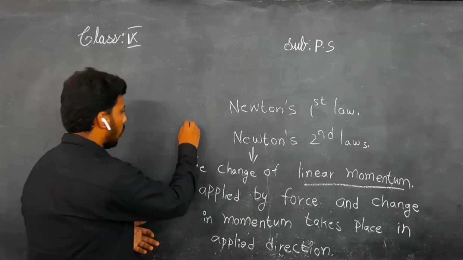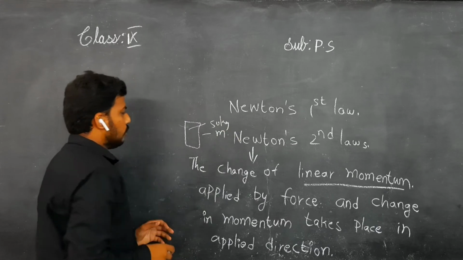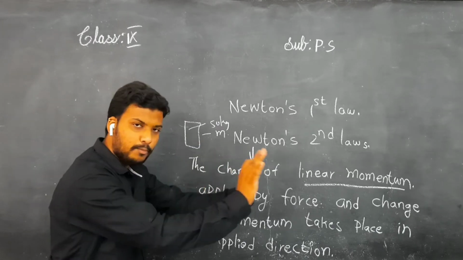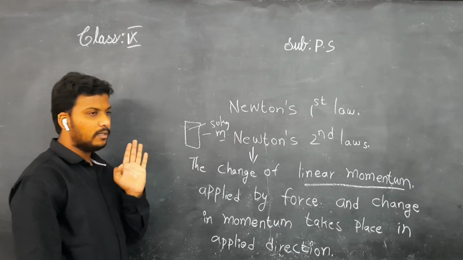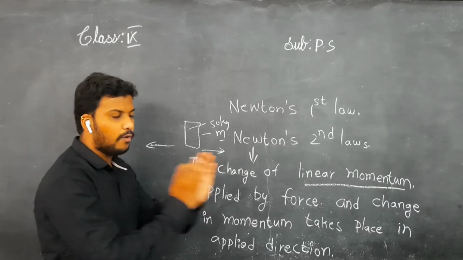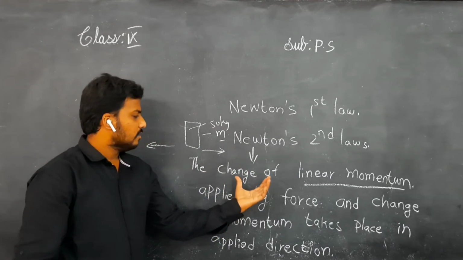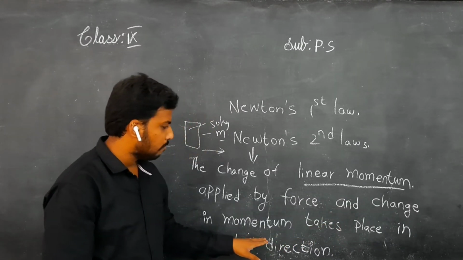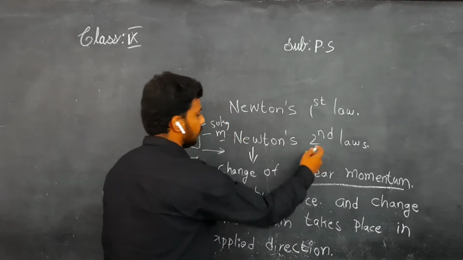Understand? Here there is a small mass of 50 kgs. So what we need to apply is external force. I applied external force on it. I am dragging, means I am moving the 50 kg mass. Will it move in the opposite direction, or will it move in this direction? It moves in the forward direction because you are applying the force in the forward direction only. Understand, children? The change of linear momentum is applied by force, and the change in momentum takes place in the applied direction, children.